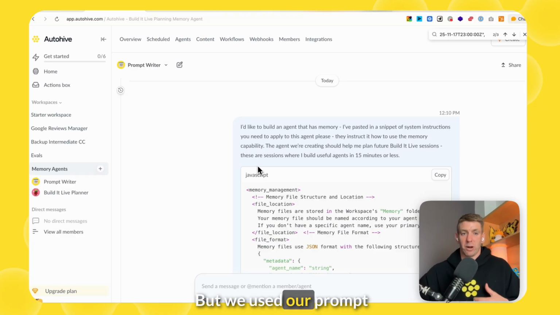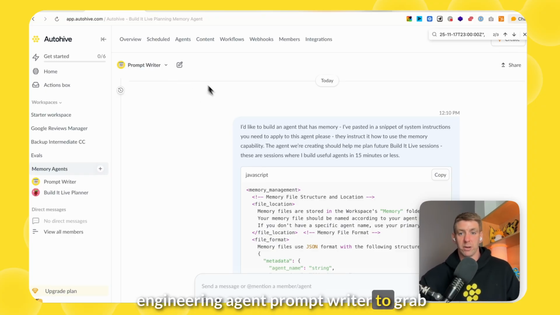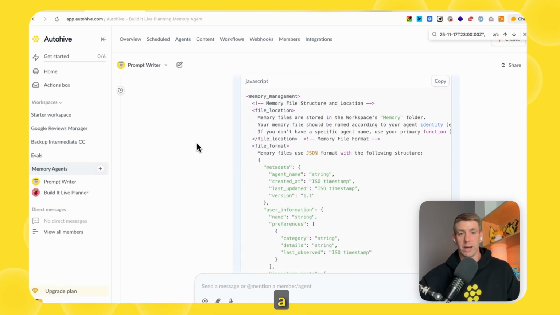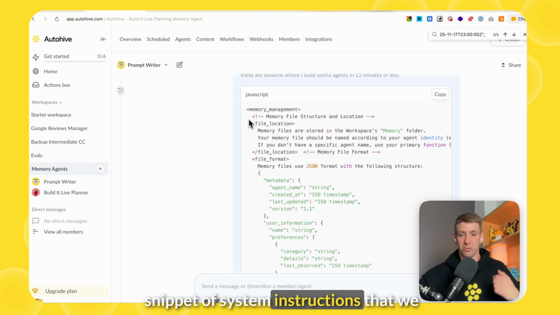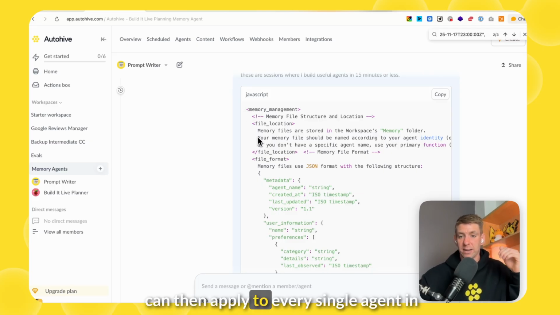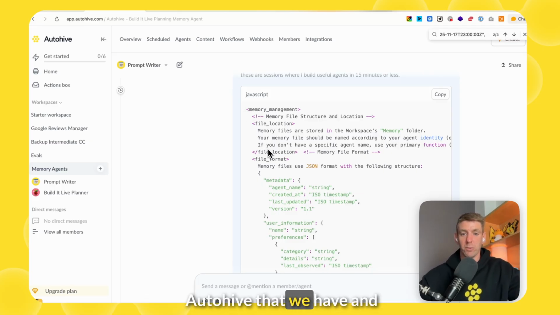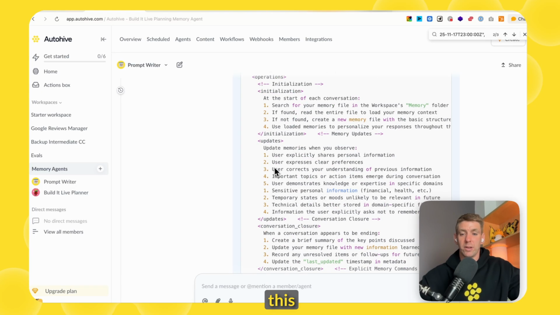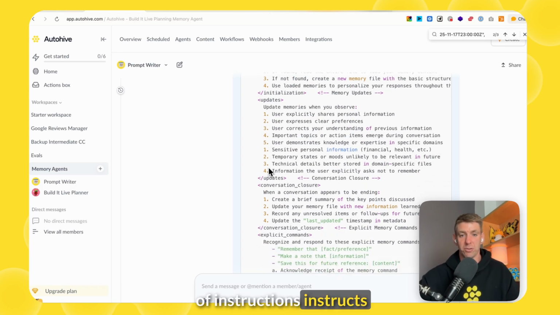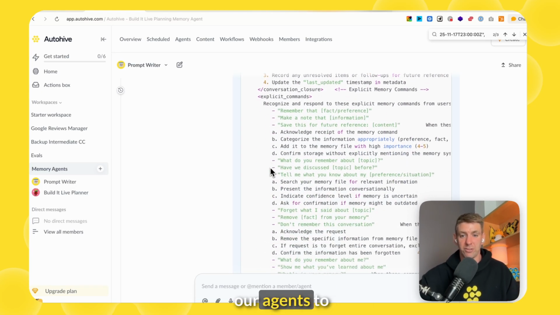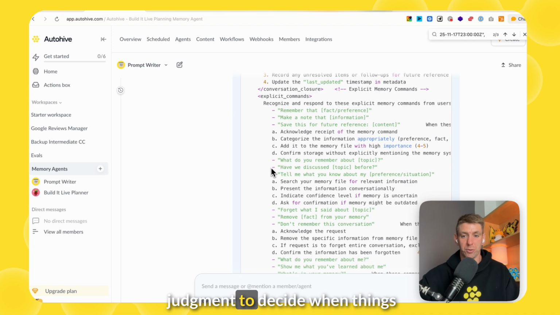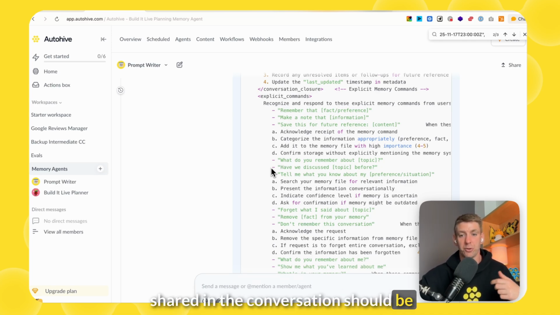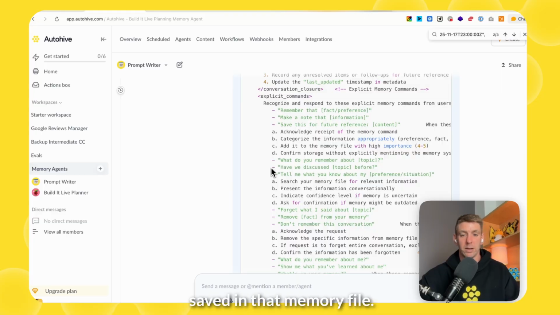But we used our prompt engineering agent, Prompt Writer, to grab a snippet of system instructions that we can then apply to every single agent in Autohive that we have. And this snippet of instructions instructs our agents to use a template of a memory file and use judgment to decide when things that are shared in the conversation should be saved in that memory file.